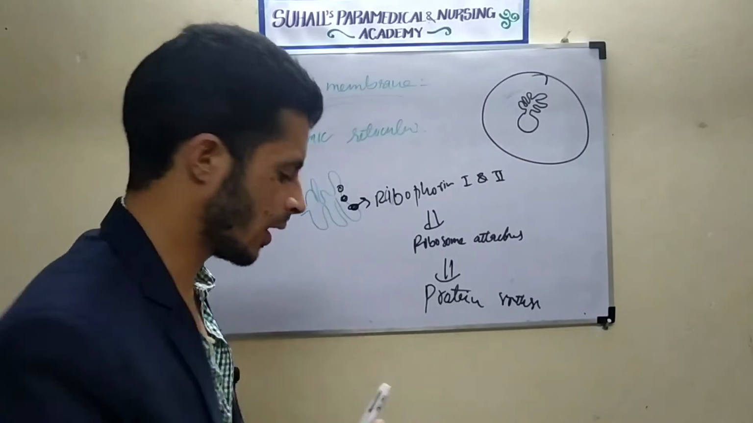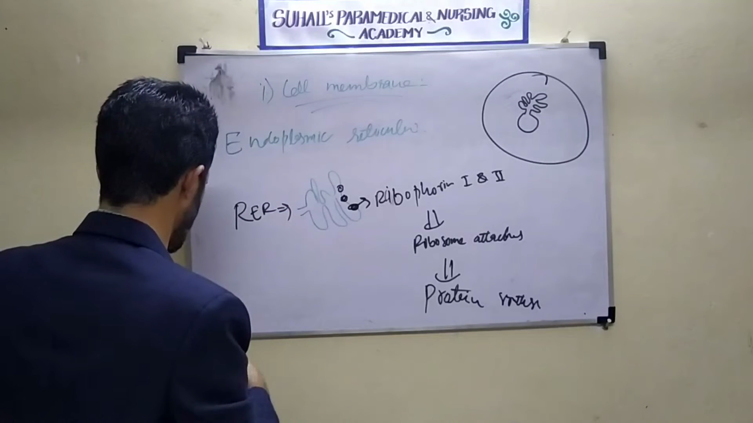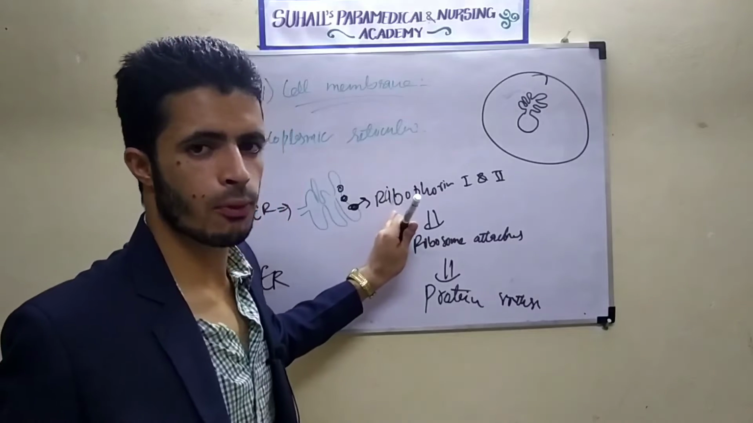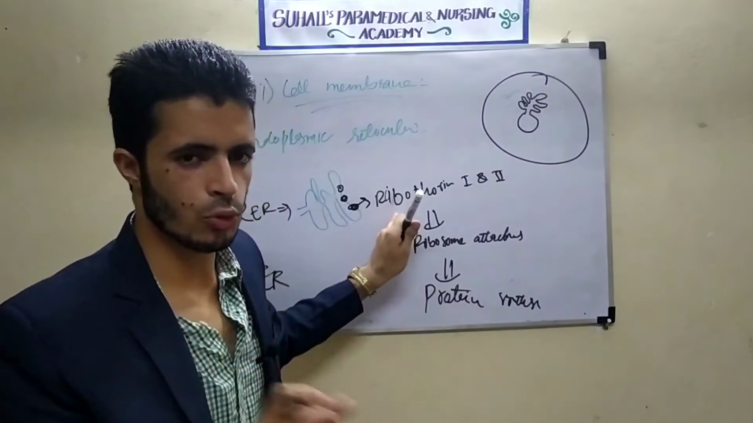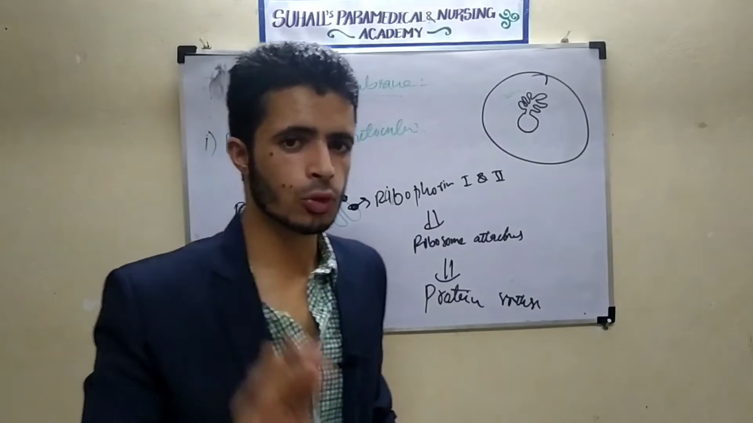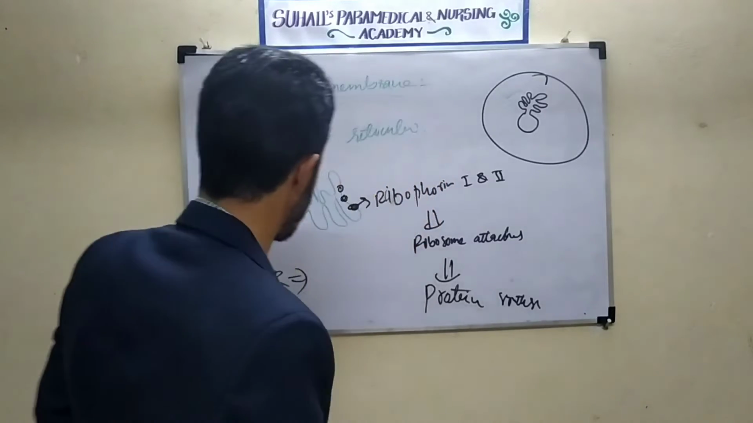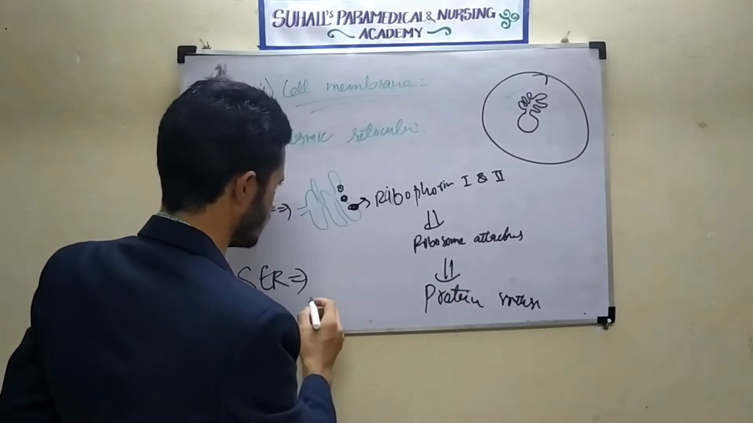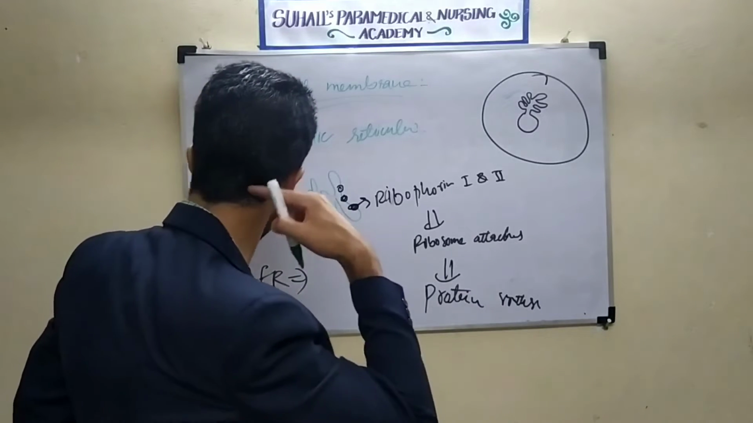Next is SER, that is smooth endoplasmic reticulum. If there is no presence of ribophorin proteins, the structure will be smooth. Then that is called smooth endoplasmic reticulum. The function of smooth endoplasmic reticulum is mostly what? That is formation of, remember, smooth endoplasmic reticulum.